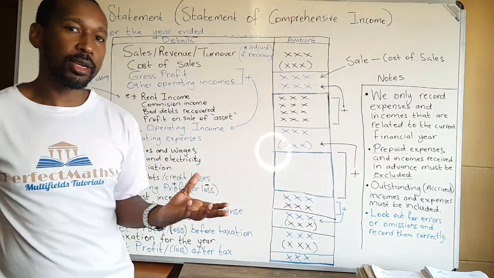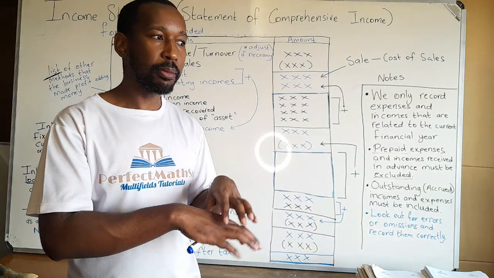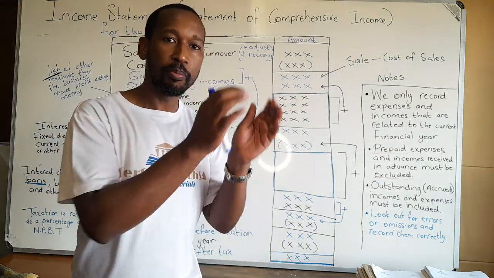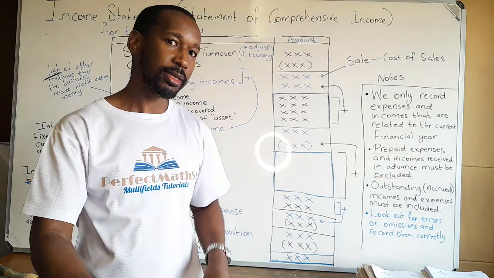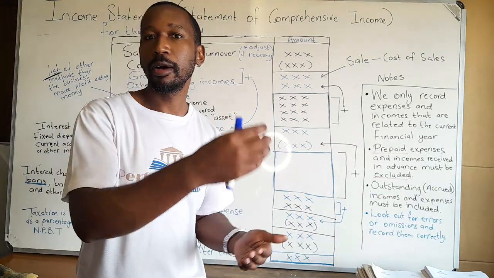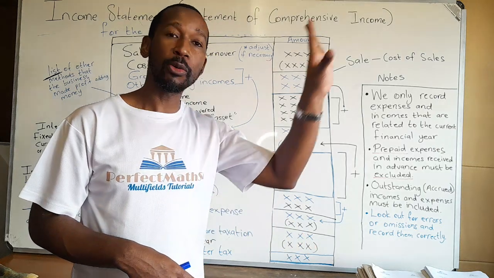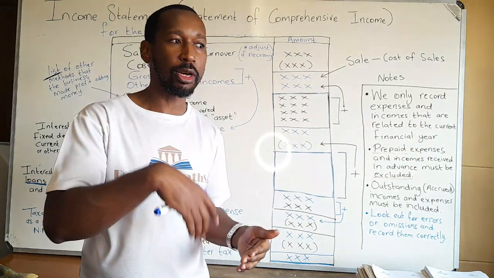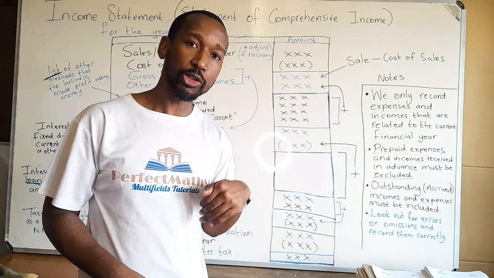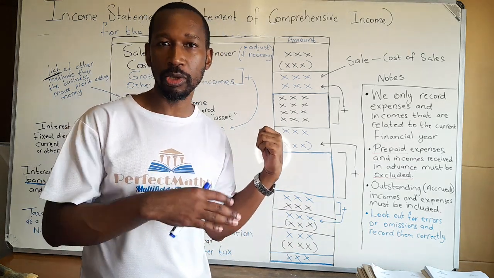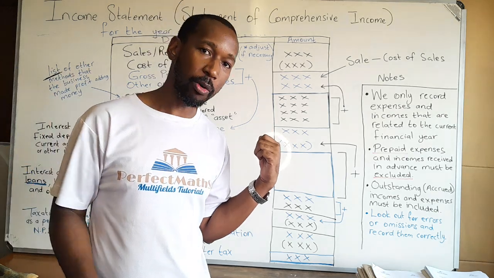Gross operating income means the total income that we have gotten from all operations of the business: main operation, side hustles, rental agreements, and any other commission, or people who had previously run away with our money or were not able to pay us, and then after some years are able to pay us, which is what we call bad debt recovered. Those also come in here because usually they are written off from our books.